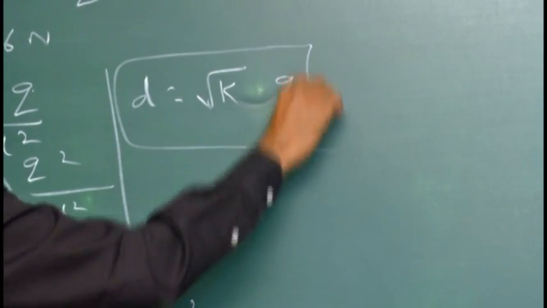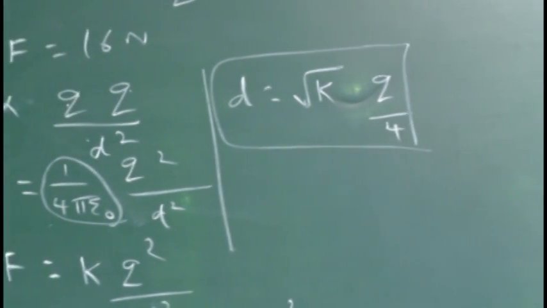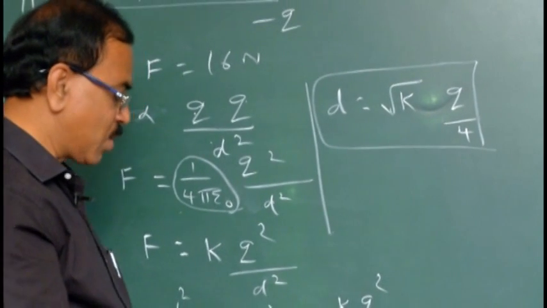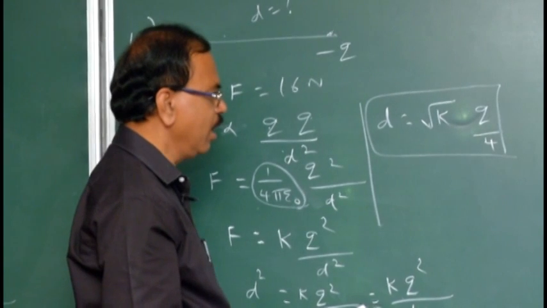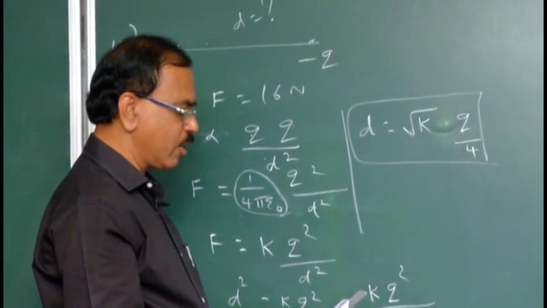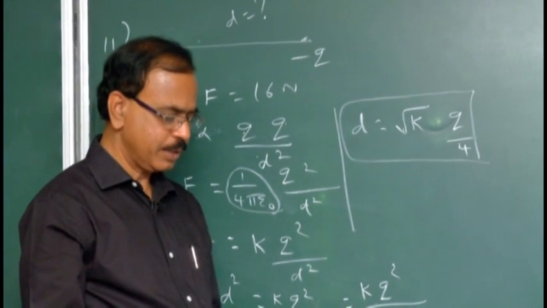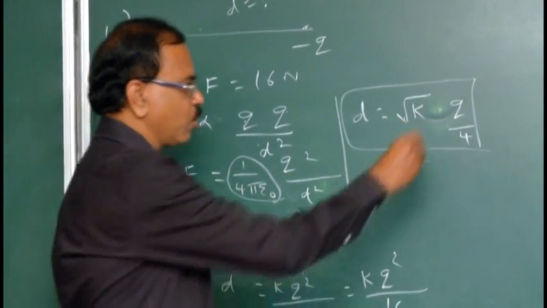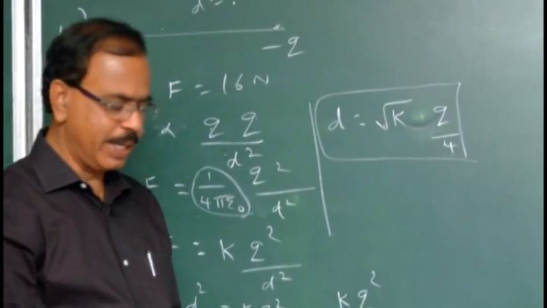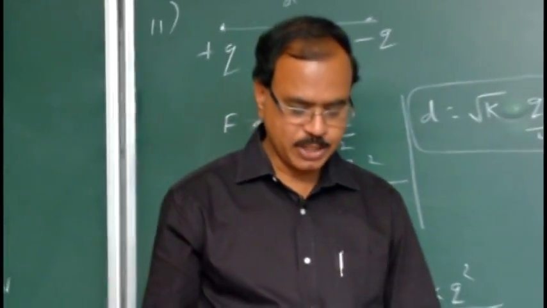This one must be the answer for the problem, because we have done it correctly step by step. So let us see if this option is there. The first one is 4 into root of K into Q, where K and Q are inside the square root, wrong. B is Q by 4 into root K. Yes, Q by 4 into root K meter. Option B is correct. Let us see the next.